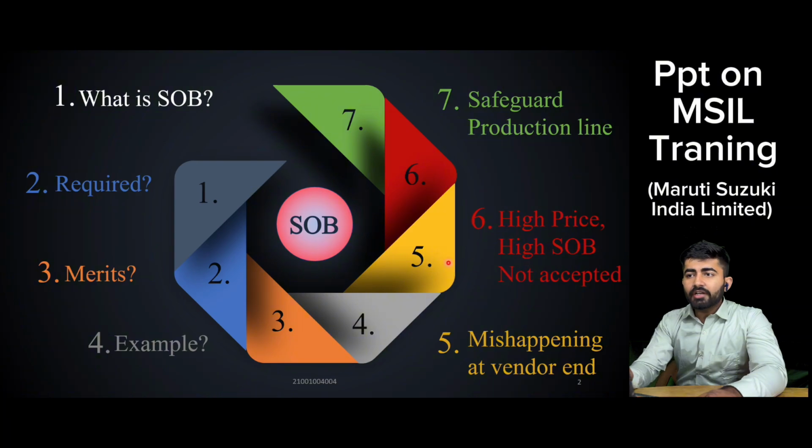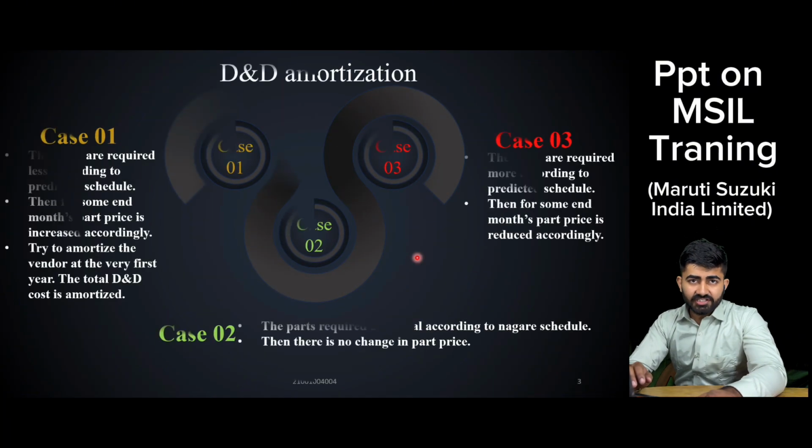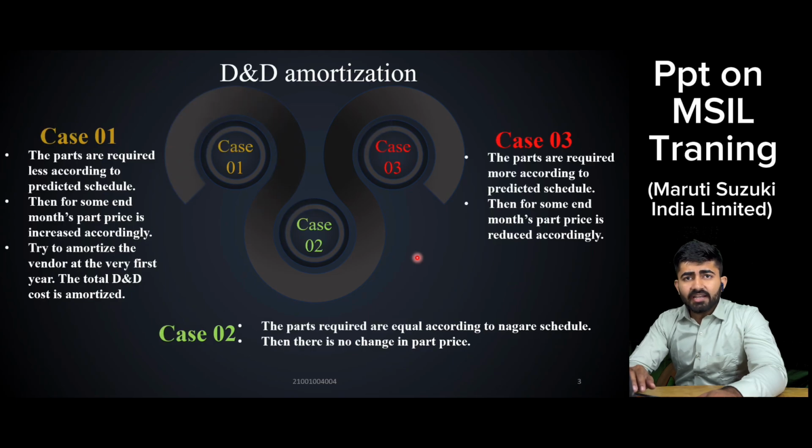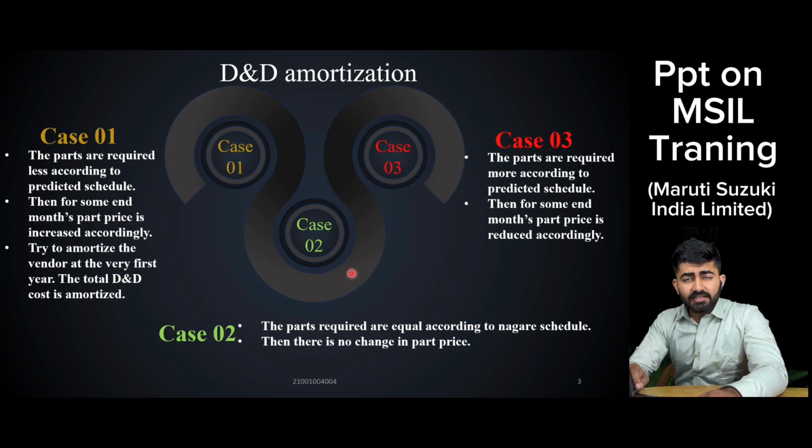Now coming to the next point, D&D amortization. First of all, let us understand what D&D amortization is. D&D amortization means design and development amortization. It can be explained like this: if a vendor is given a business, Maruti provides all the needs that the vendor requires. For example, the part